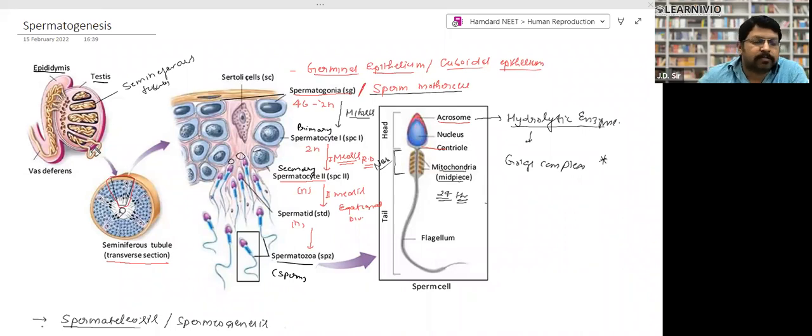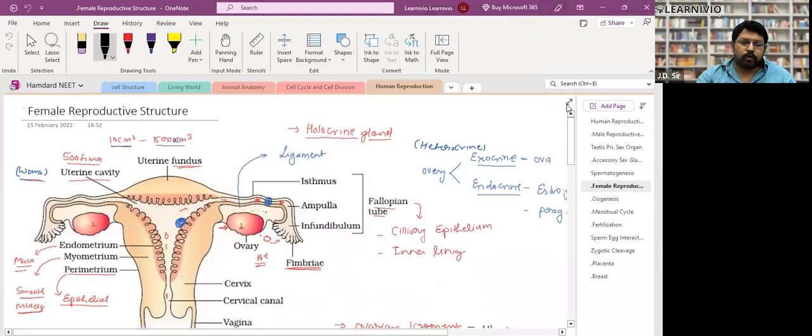Look, the mitochondria are found at the neck piece, this neck part. These mitochondria produce energy, right? And this energy is utilized for the swimming of this flagellum, the swimming of this sperm. Clear? Okay.